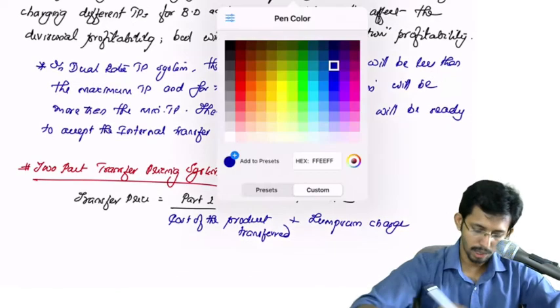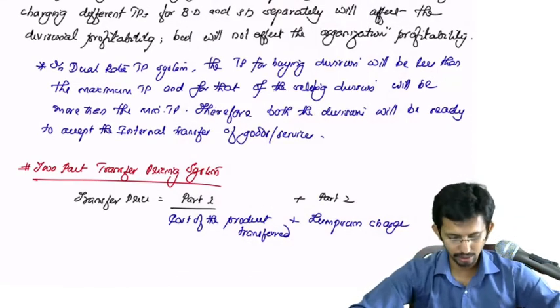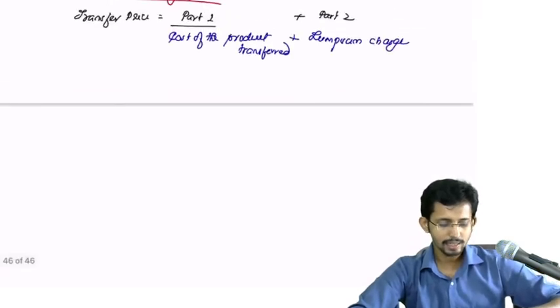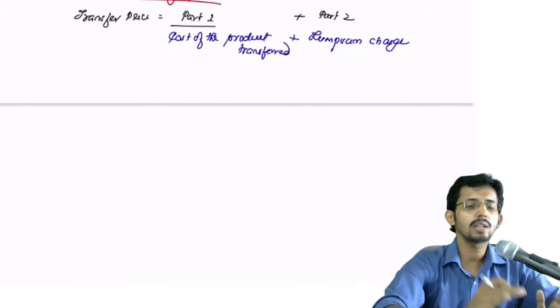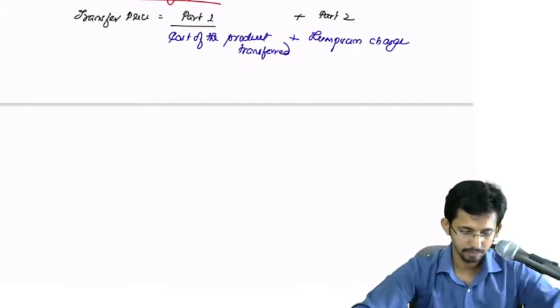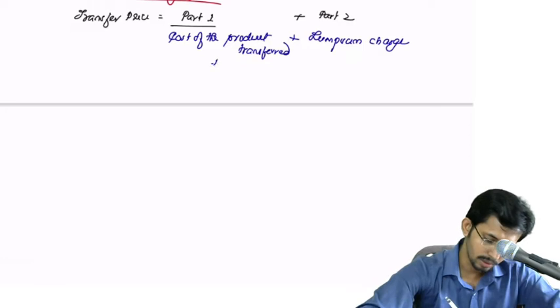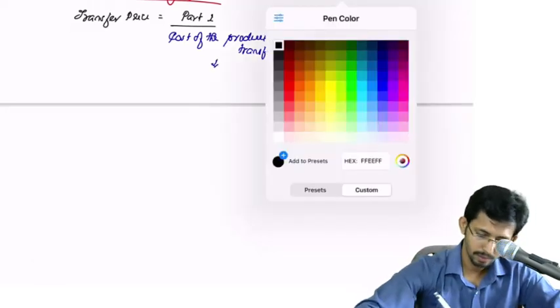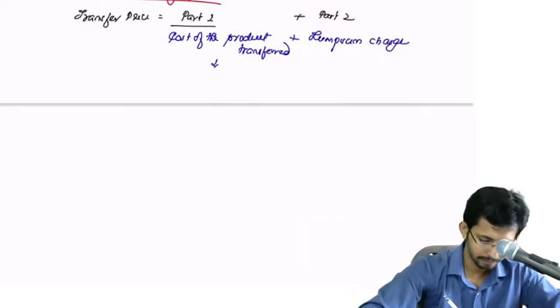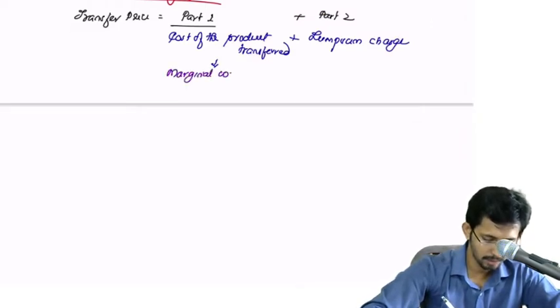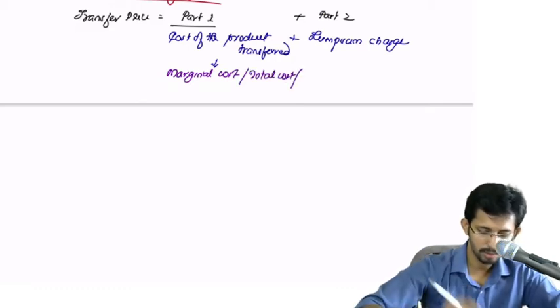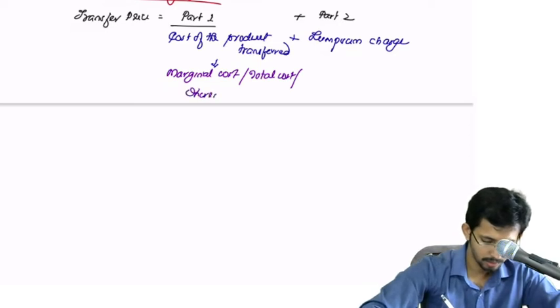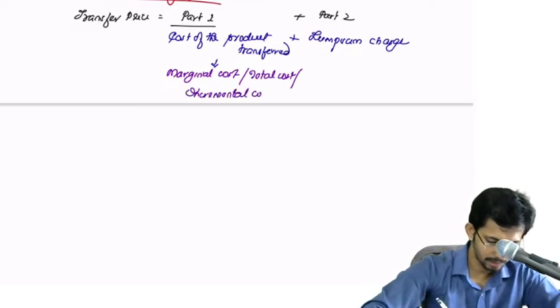Okay, now what is the logic behind such a transfer price? In this transfer price, the price will be the total of cost plus a lump sum charge. Now what is this cost? It could be marginal cost or total cost or incremental cost.